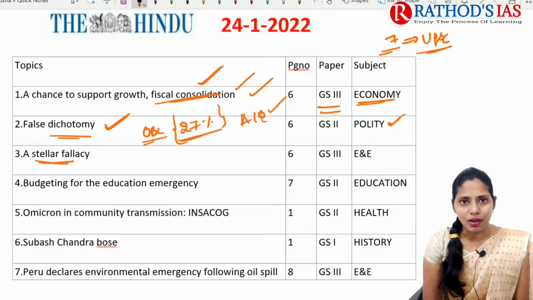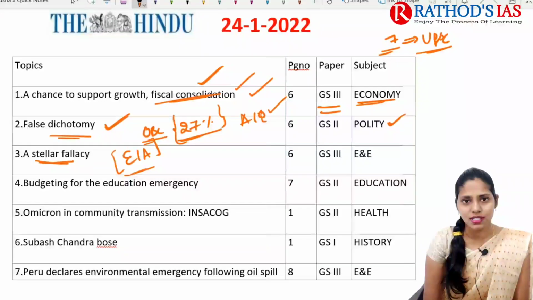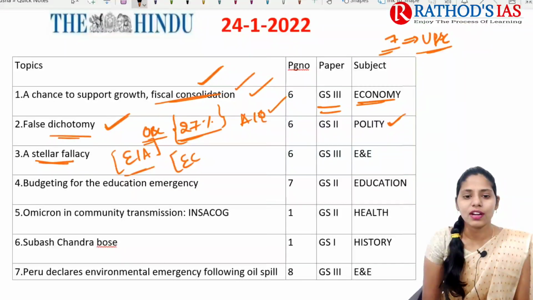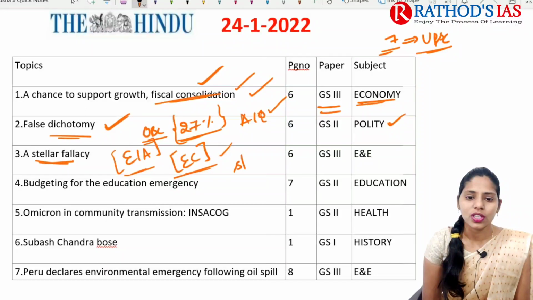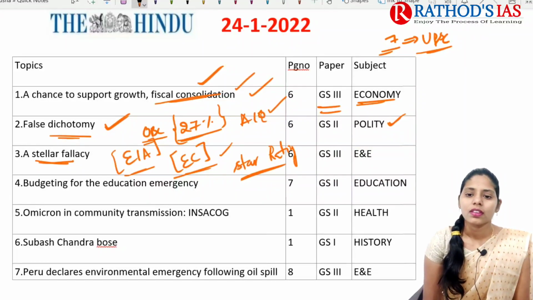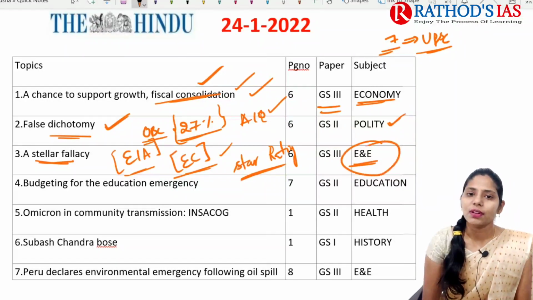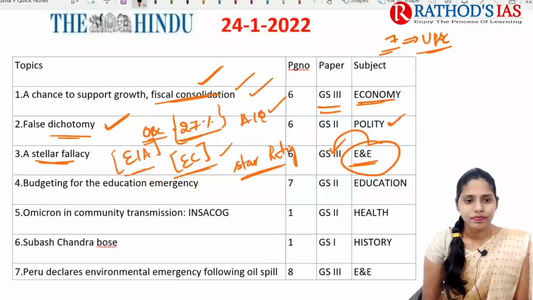Next topic, it is about stellar fallacy. This article is talking about environmental impact assessment, that is about environment clearances for projects. It is especially talking about star rating status. This article is important from our environment and ecology, which mainly comes under GS paper 3.